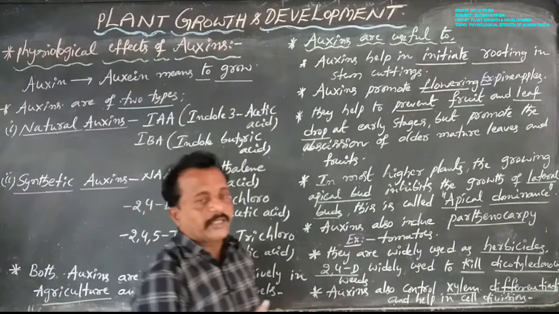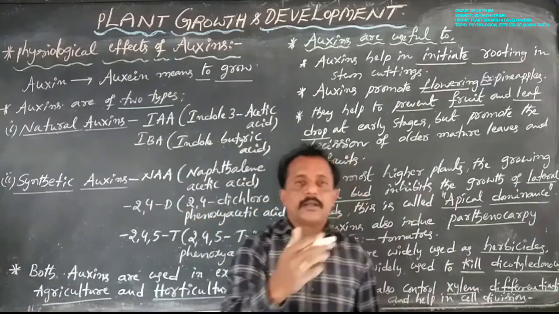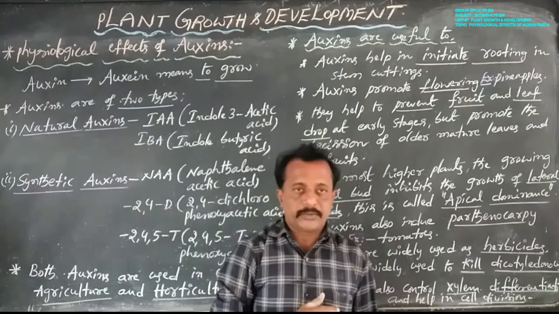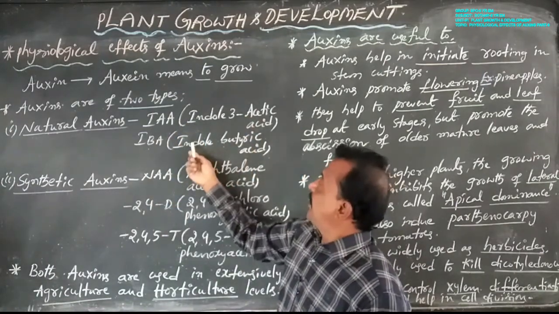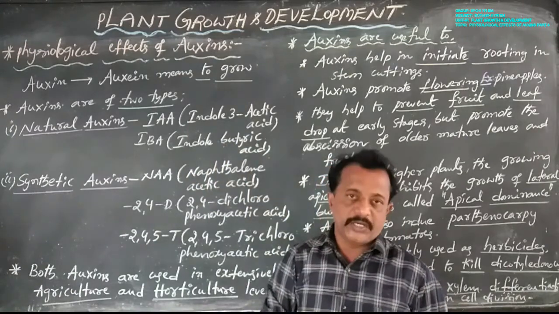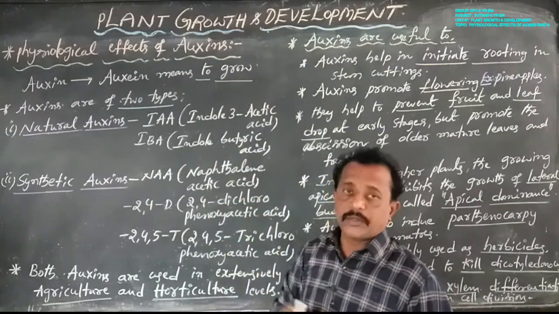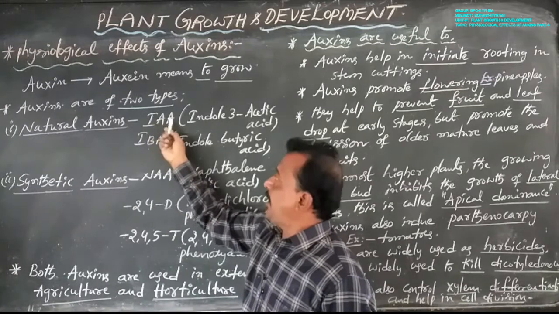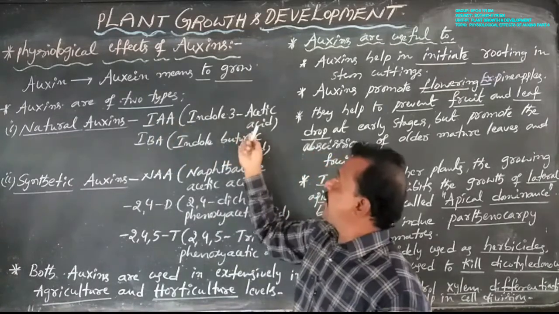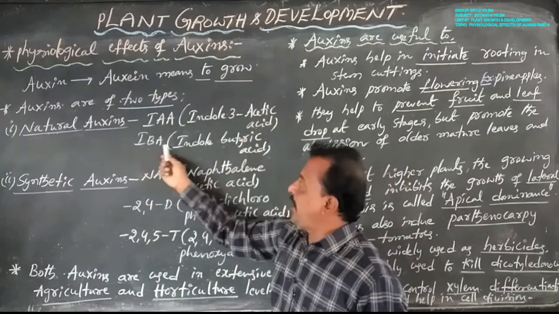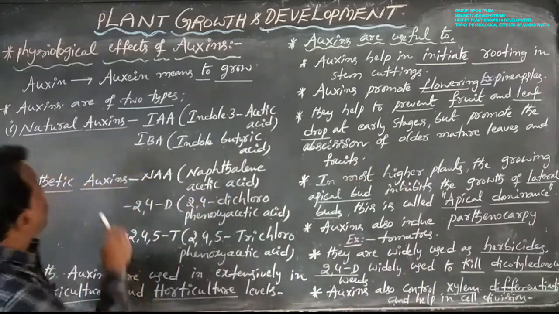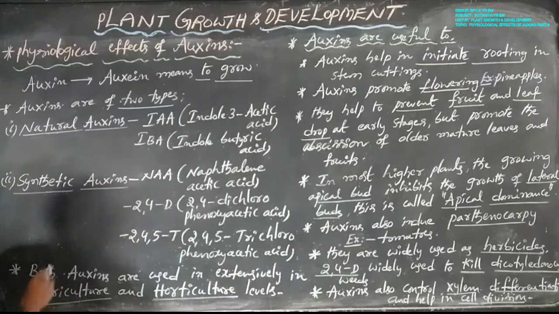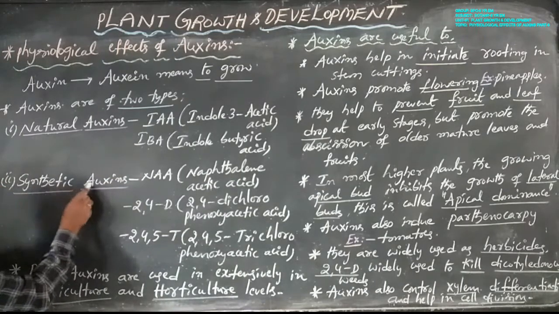Already discussed, auxins are all indole compounds, such as indole 3-acetic acid and indole butyric acid. IAA means indole 3-acetic acid. IBA means indole butyric acid. Both are natural auxins.